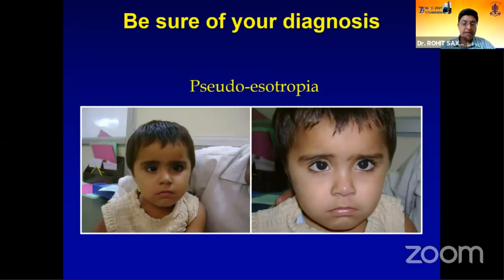Again, pseudo-esotropia. The parents may feel that there is an esotropia, but look at the corneal light reflexes. From afar, the child may look esotropic because of the adnexal positions, but the moment you shine the light, you'll realize the corneal light reflexes are centered. Ask the parents to take photographs at home, repeatedly using a flash, so that you can look at them. And of course, it's very important to follow up these children because nothing precludes a child with pseudo-esotropia from subsequently developing a true strabismus.